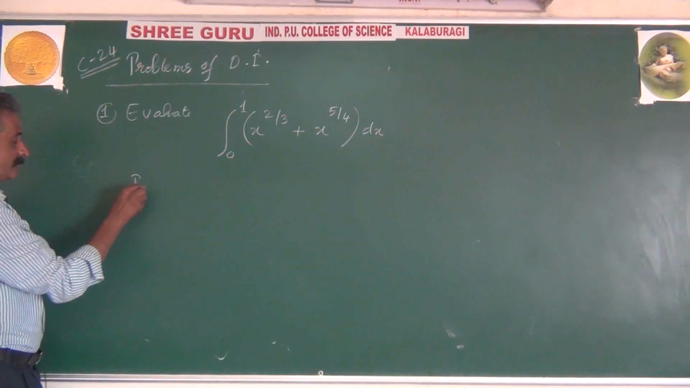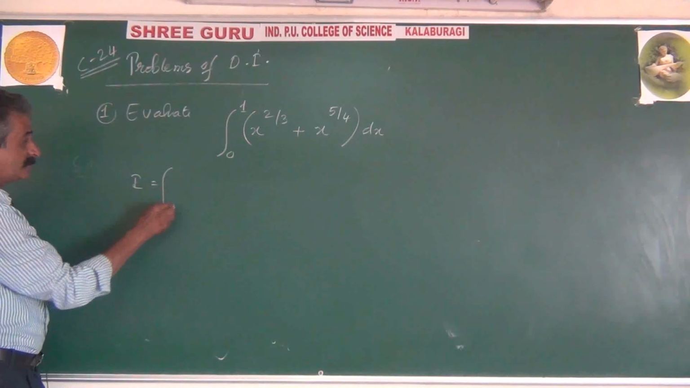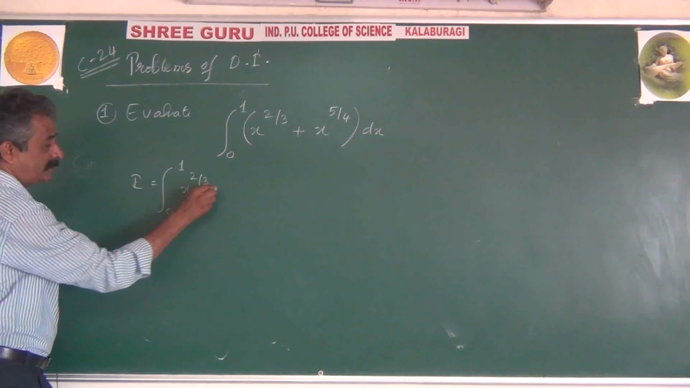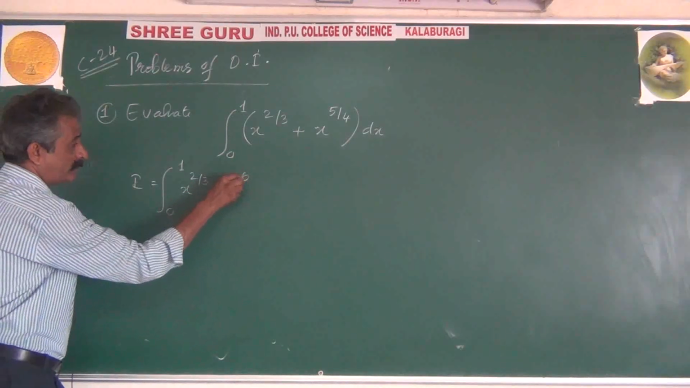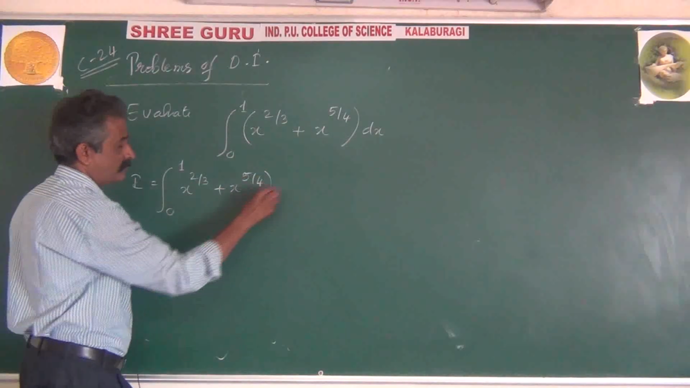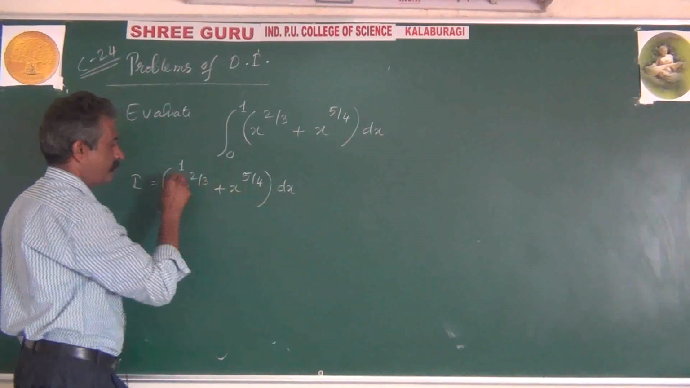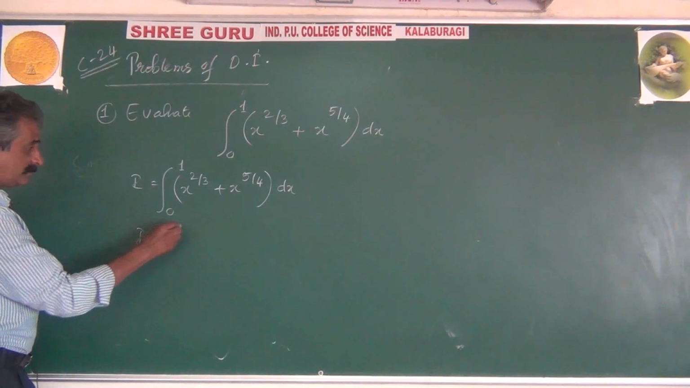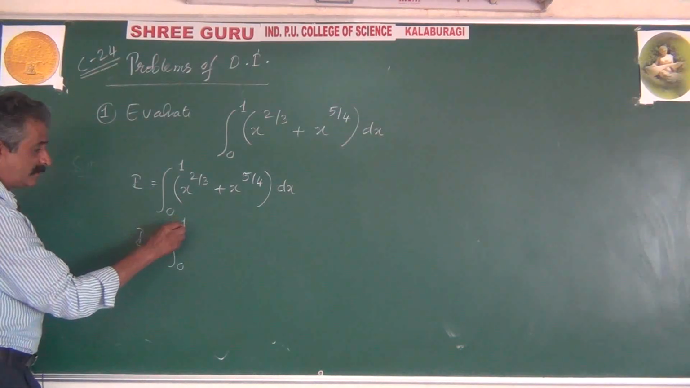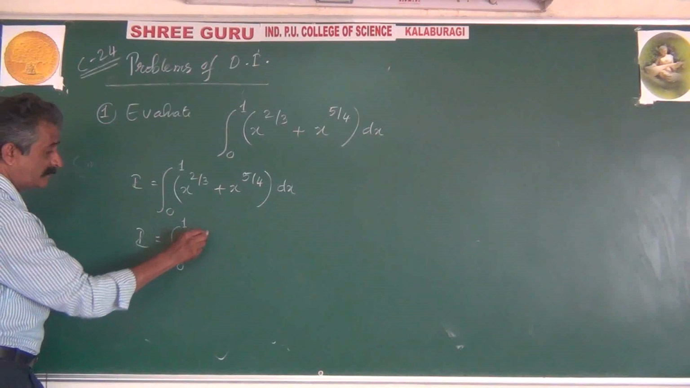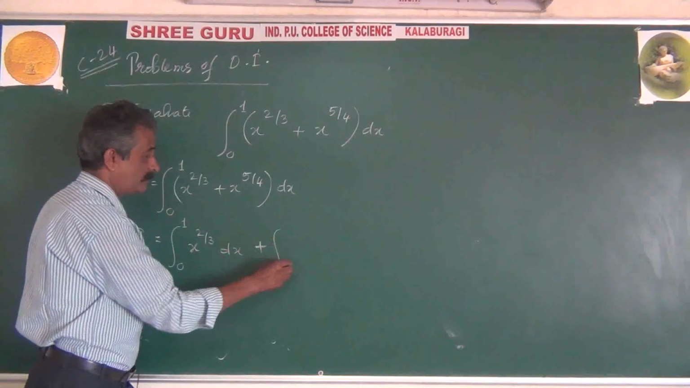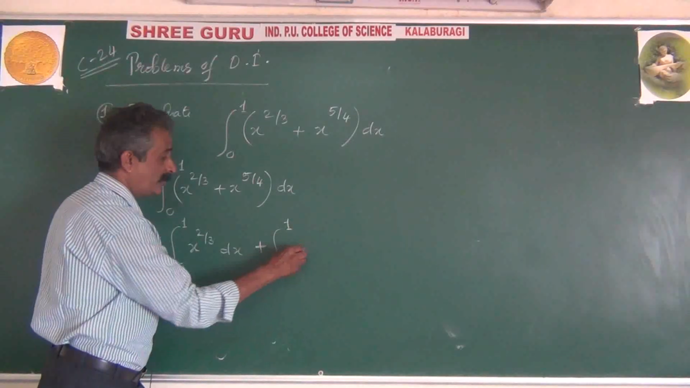Start with I. Let I equal to integration 0 to 1 x to the power 2 by 3 plus x to the power 5 by 4 dx. We break the integration. First one, integration 0 to 1 x to the power 2 by 3 dx. Second one, integration 0 to 1 x to the power 5 by 4 dx.